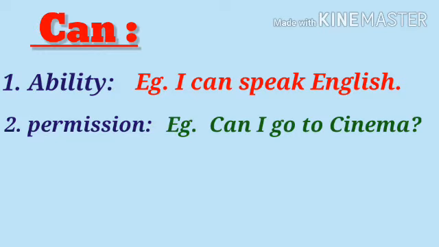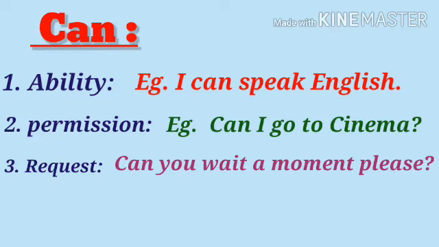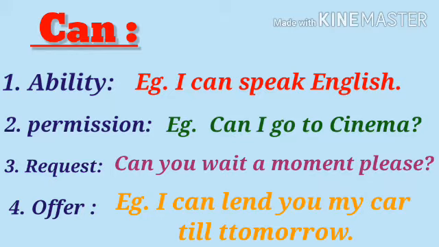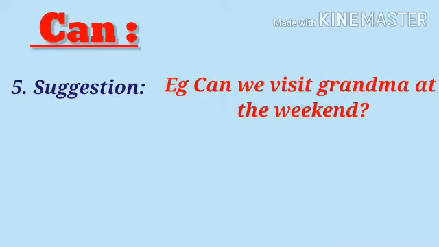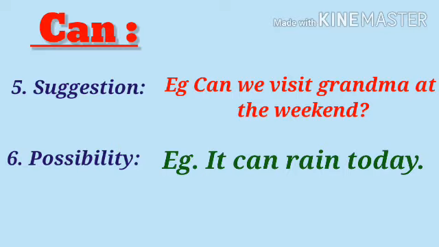Number 3, it shows request. Can you wait here for a moment? Number 4, it shows offer. For example, I can lend you my car till tomorrow. And it also shows suggestion. For example, can we visit grandma at the weekend? And possibility. For example, it can rain today.